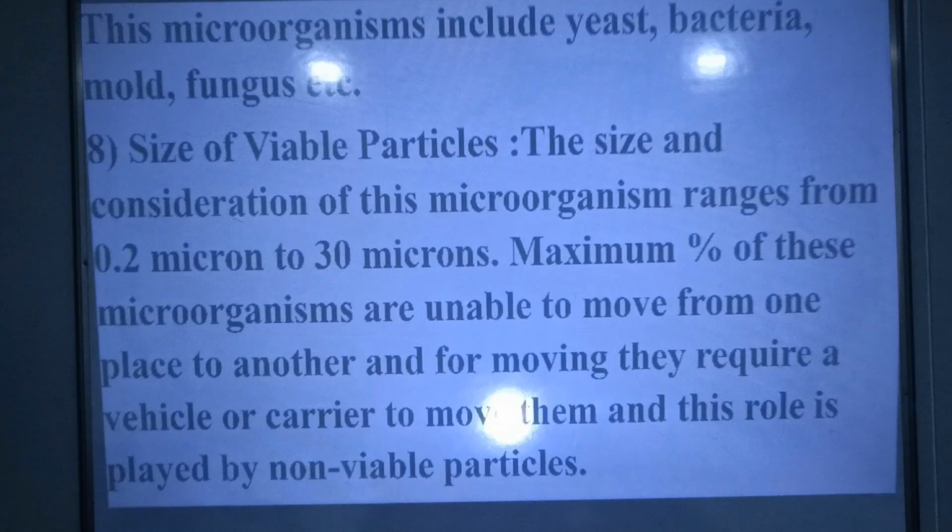The size and consideration of these microorganisms, viable particles, ranges from 0.2 micron to 30 micron. Maximum percentage of these microorganisms are unable to move from one place to another, and for moving, they require a vehicle and carrier. And this role is played by non-viable particles.